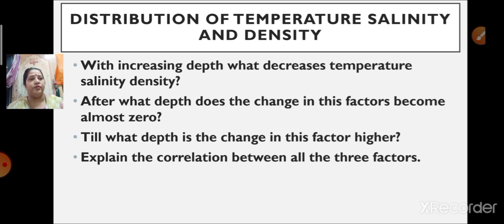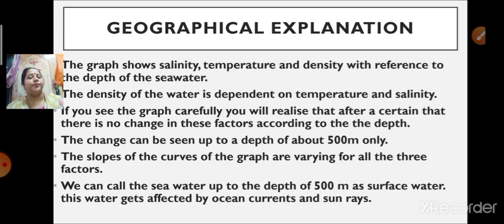Okay, children. Next one. Let's have a geographical explanation of what we have learned in the graph just now. What is the graph actually showing you? It is showing the salinity, temperature and density of the seawater with reference to depth.